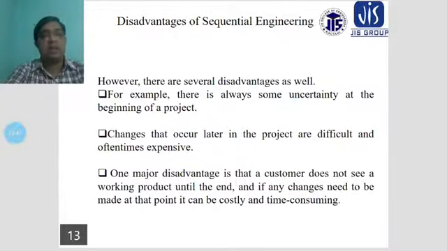Another major disadvantage is that a customer does not see a working product until the end. In the first cases, customers will only see the prototype models, and these prototype models may not work properly, and this type of product will be produced by this system.